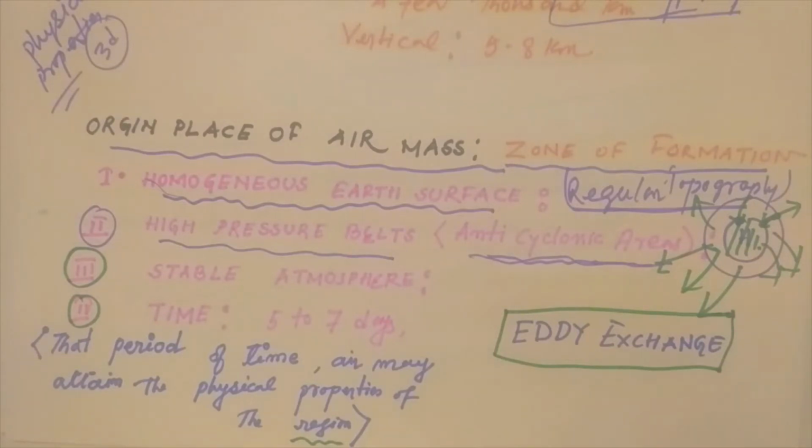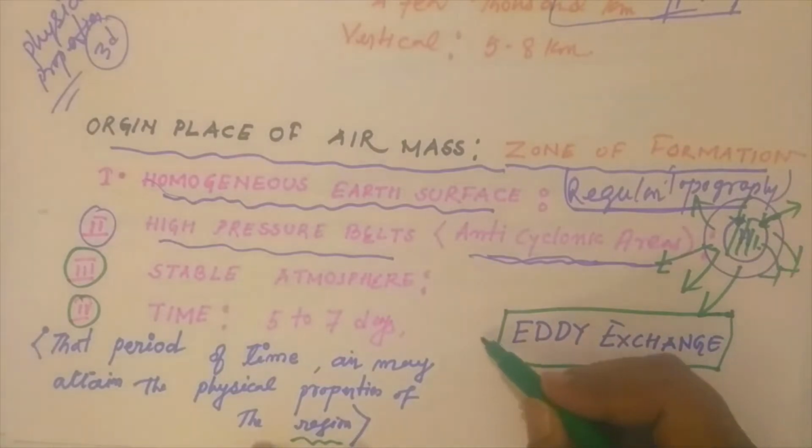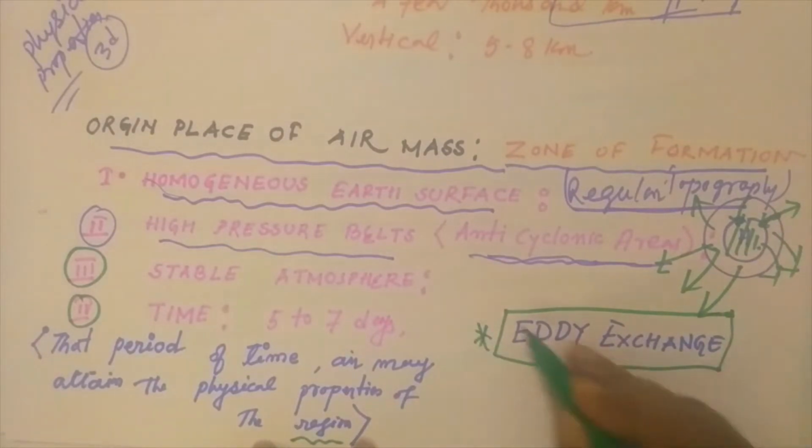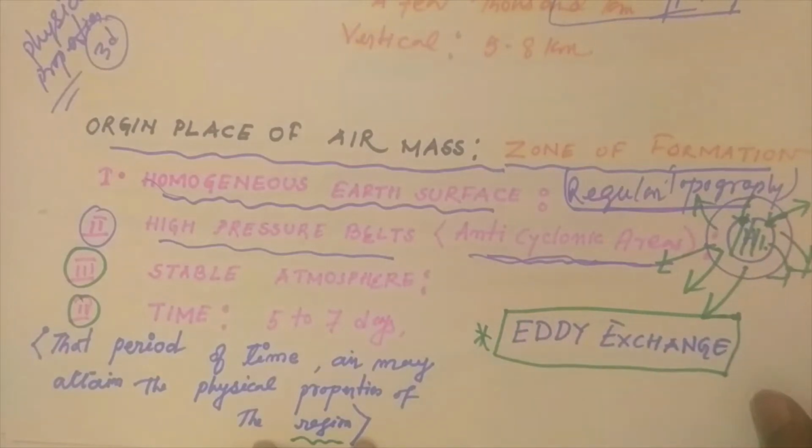It is the process of heat transfer from low altitude to high altitude and vice versa, low latitude to high latitude and vice versa. This process continues until the temperature and humidity character of both regions come into equilibrium. So just remember that eddy exchange is the essential method for the formation of air masses.